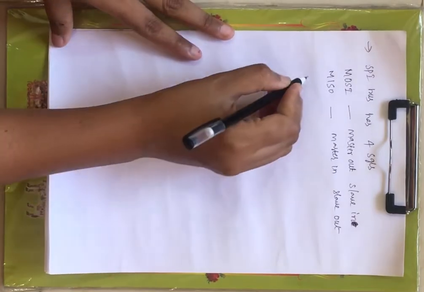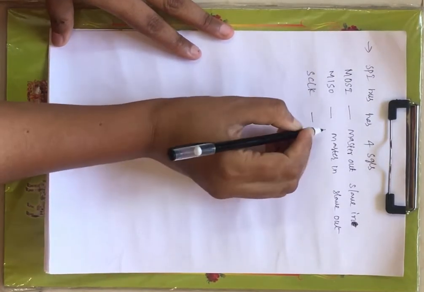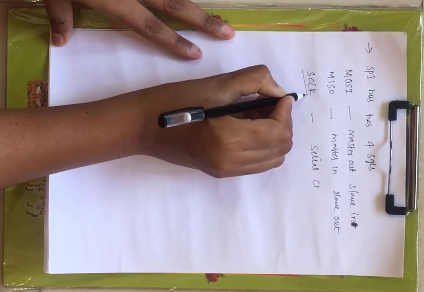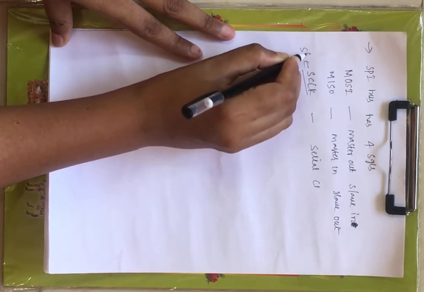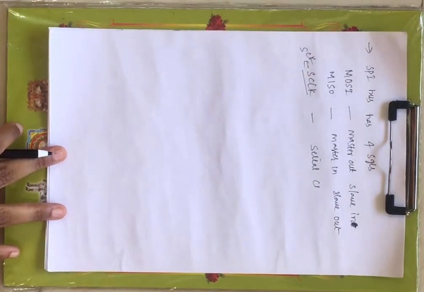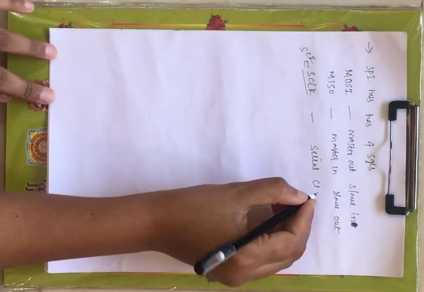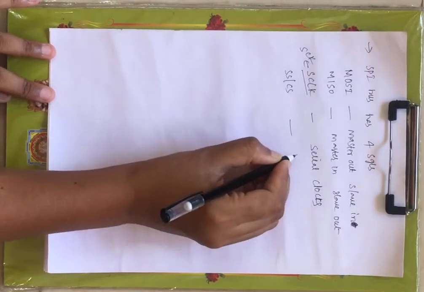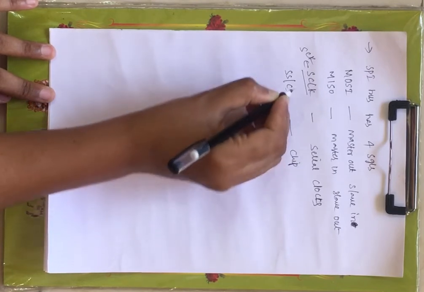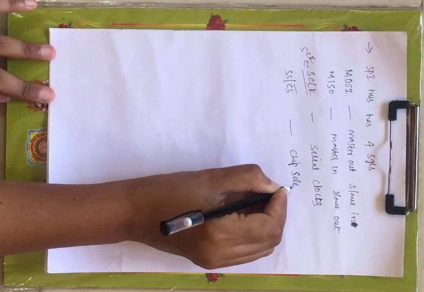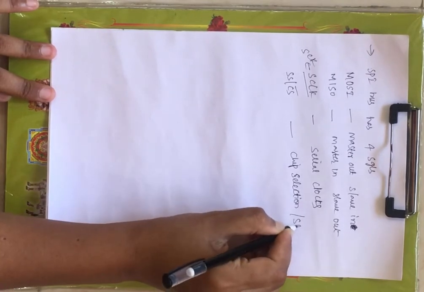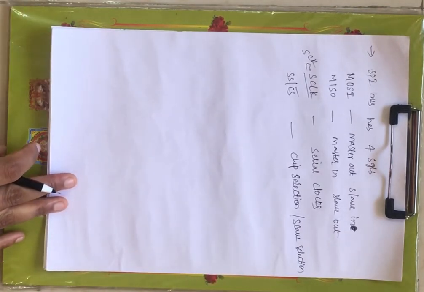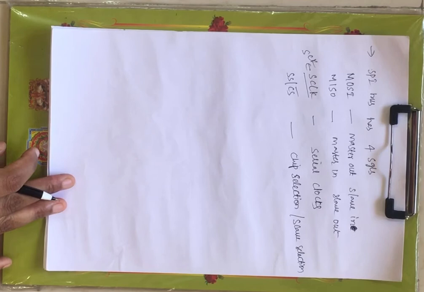Right? And next you have the serial clock, SCLK, and sometimes we will represent it as SCK. Both are the same, both are serial clocks only. And next we have SS or CS, which is chip selection. Now this is also an active low signal. Chip selection is always an active low signal. Chip selection or slave selection. Now these are the four signals for your SPI bus.